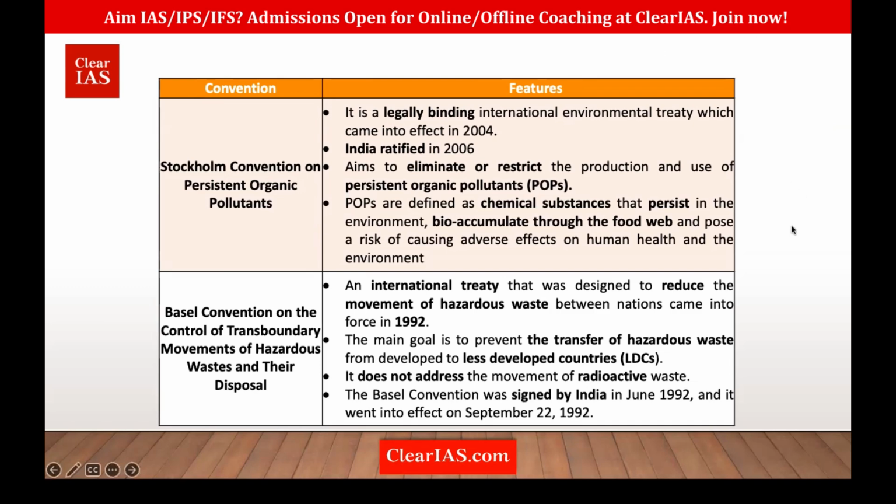Next one is the Basel Convention. What is the Basel Convention for? It is for the control of transboundary movement of hazardous waste and their disposal. Suppose there's hazardous waste in a developed country such as the USA or Canada, but they don't have a place to dispose of it. So what do they do? They take it in a ship and dump it in Africa. That means it does not impact the environment of the US or Canada, but impacts the environment of Africa.